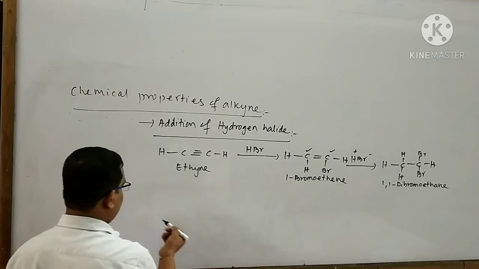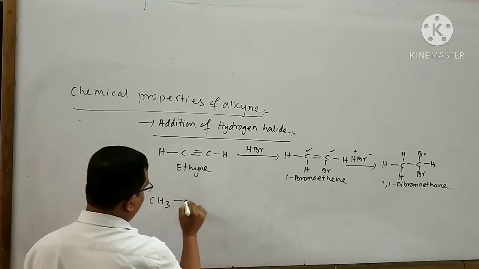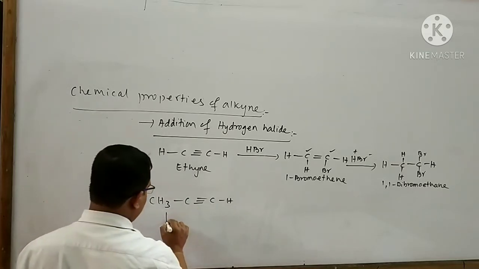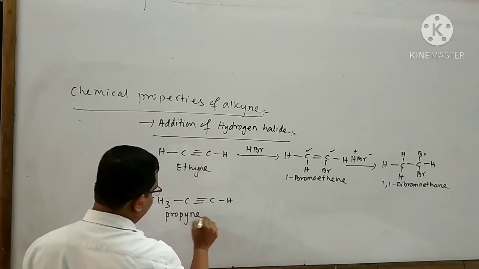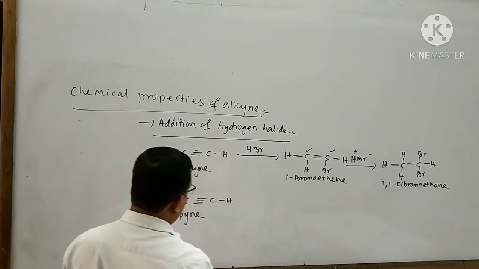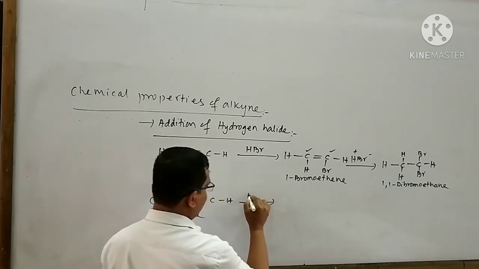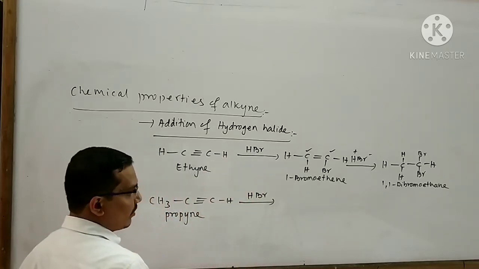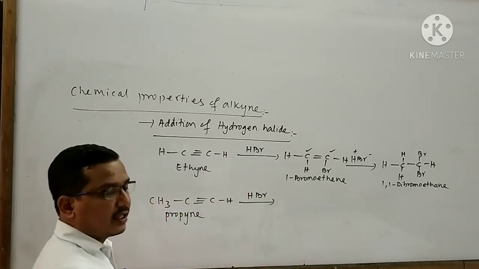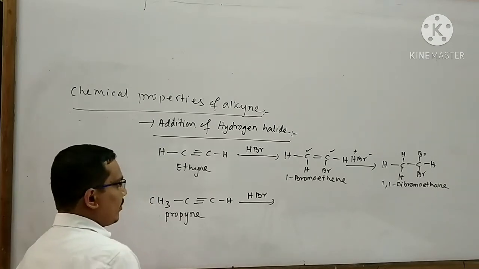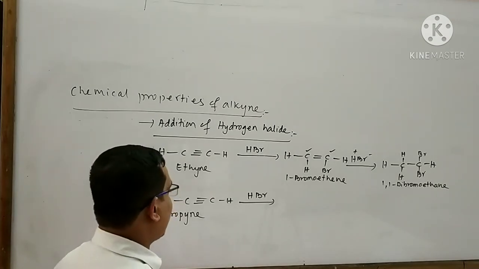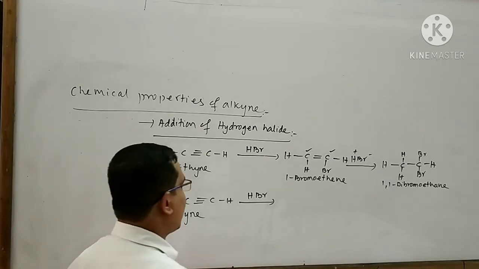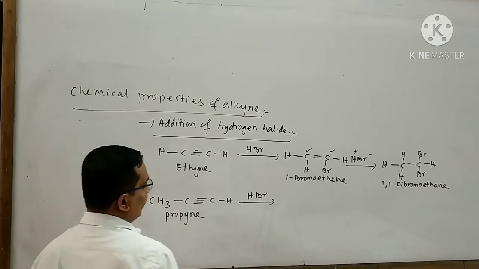Similarly, I can take another reaction: CH3-C≡C-H. The name of this reactant is propyne. When propyne is subjected to reaction with HBr, then what will happen? This reaction obeys Markovnikov's rule. According to Markovnikov's rule, the negative part will attach to that carbon atom which carries fewer hydrogen atoms.